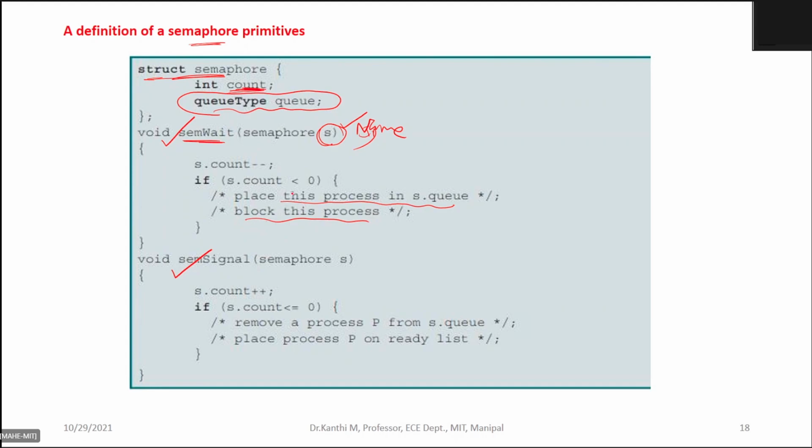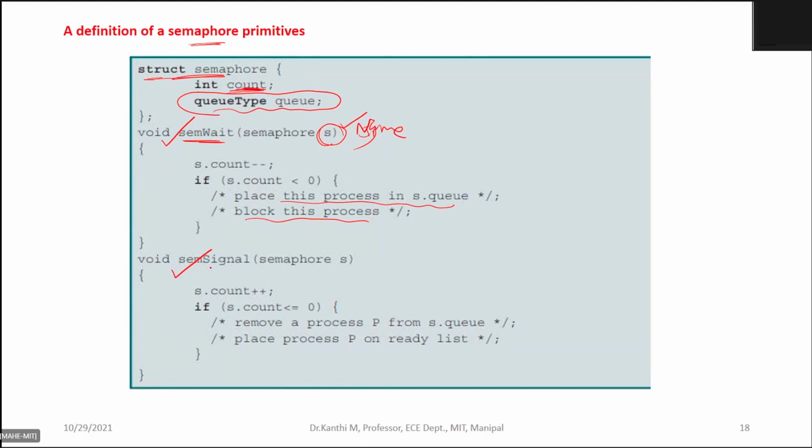So when this function is used, it will decrement the count value. If the count value is positive, you are eligible to execute. If not, it should go to block.